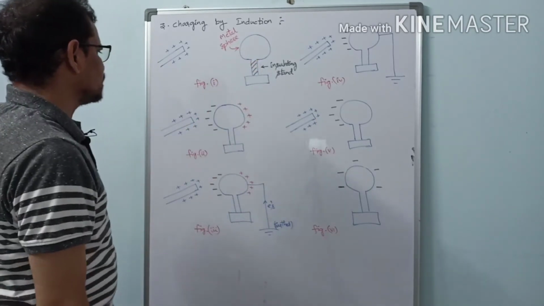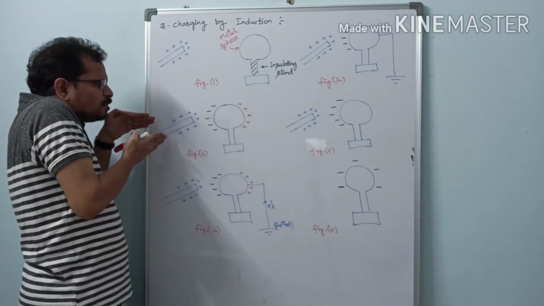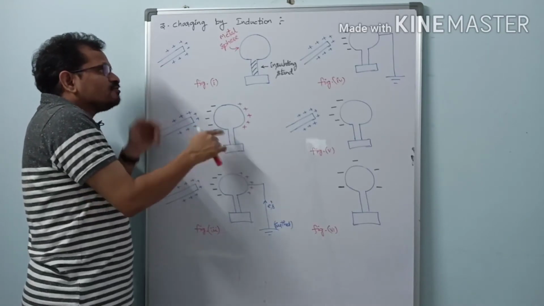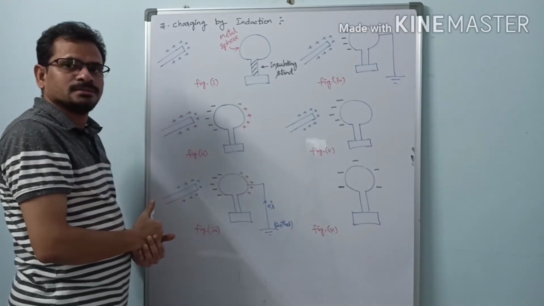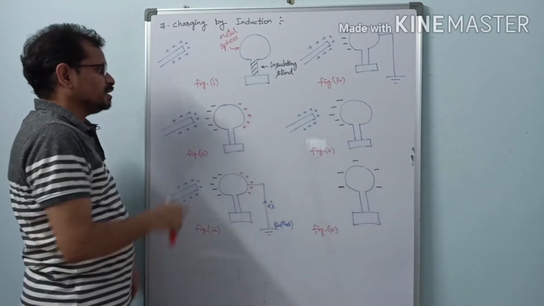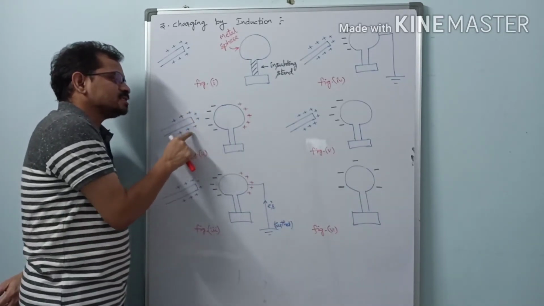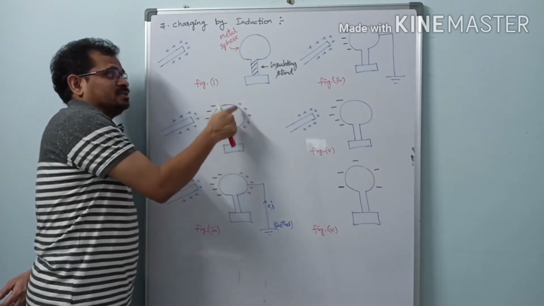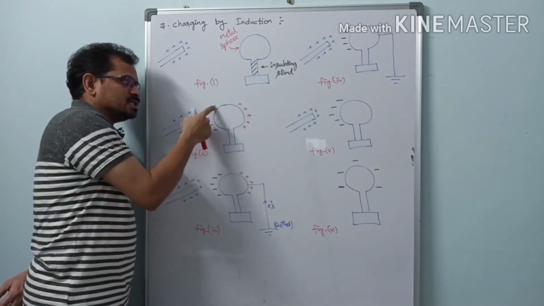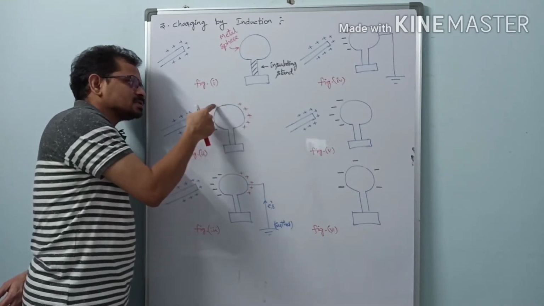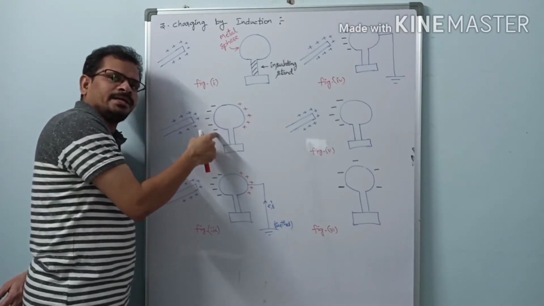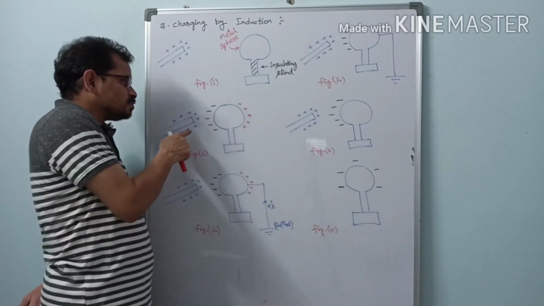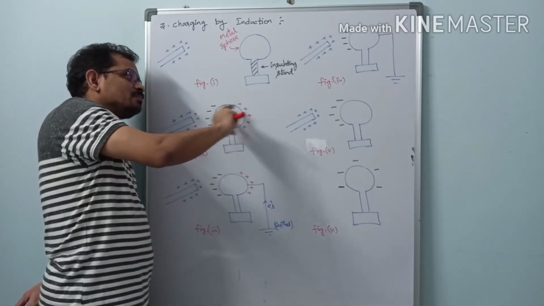So now let us see what happens here. When we bring this positively charged metal rod close to the vicinity of the metal sphere, then what happens? Here the positive charges present on this rod attract electrons within this metal sphere to this surface. All the electrons came to this region here, and you know, like charges repel each other, so the positive charges are repelled away.